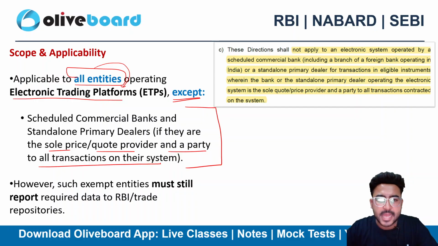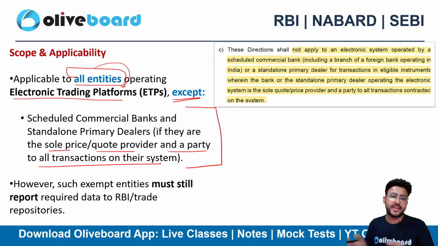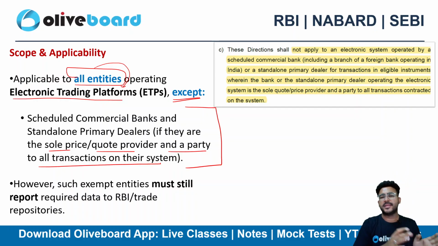Now let's take an example. You are dealing with some XYZ bank, right? XYZ bank has an online forex platform. You see that XYZ bank is offering $1 for 83 rupees, let's suppose, and you decide to buy $100. The price is $1 for 83 rupees, that's the exchange rate. So you are buying directly from XYZ bank and not from another customer. The bank is the dealing authority here.